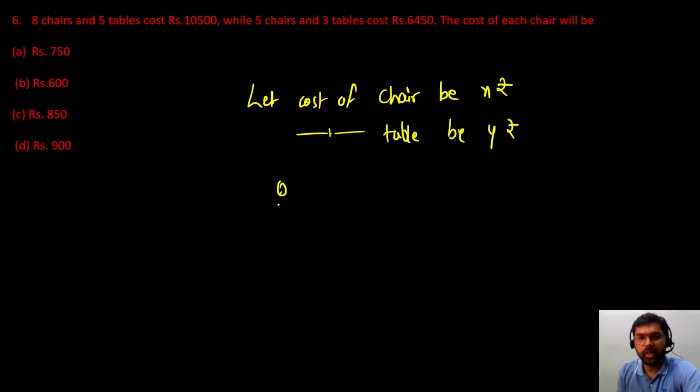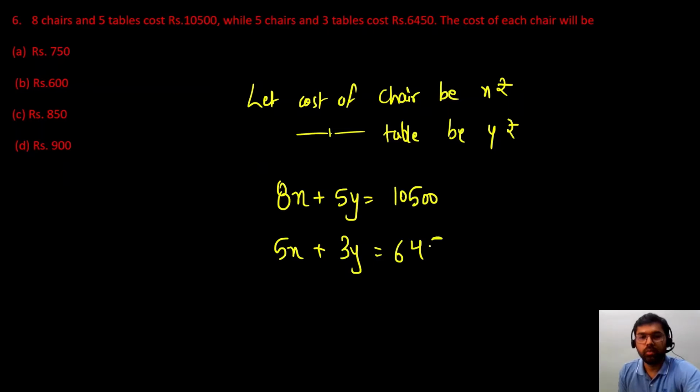So now let us make the equation. First equation will be 8x plus 5y is equal to 10,500, and second equation will be 5x plus 3y is equal to 6,450. These two equations are formed. We have to find out the cost of chair. Cost of chair means we have to find out the value of x.